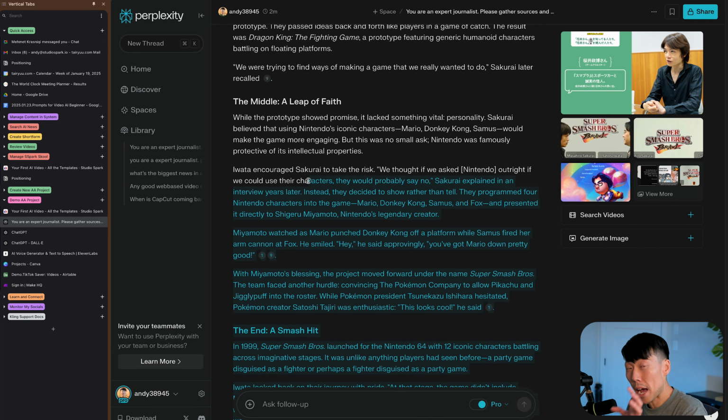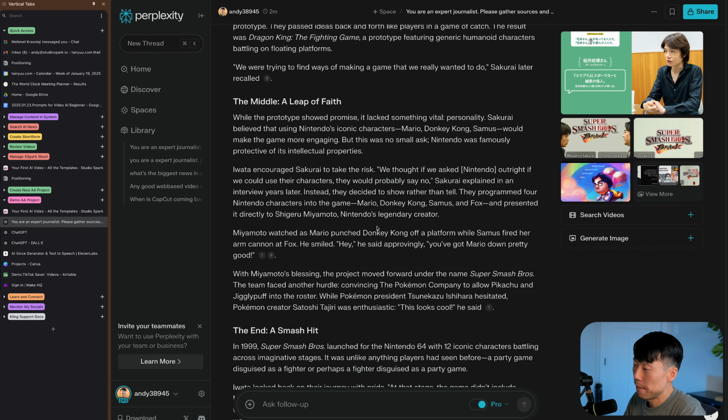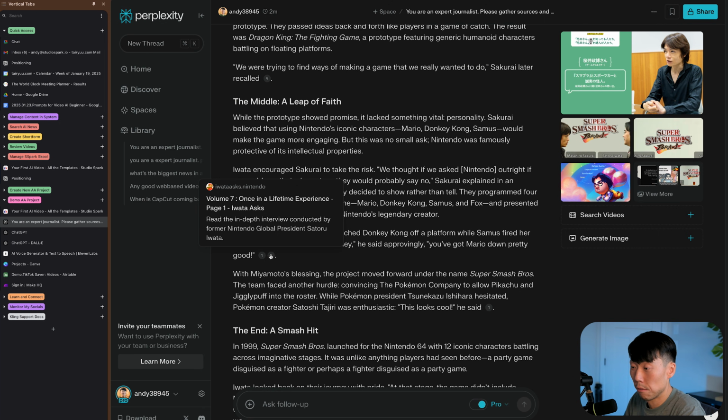Whatever topic you ask Perplexity to research, read it through, see if it makes sense, because AI is not infallible, right? These AI tools are just tools. We still need to be able to validate what it's saying. But for the most part, Perplexity makes it easy because it provides most of the source material for you directly here.